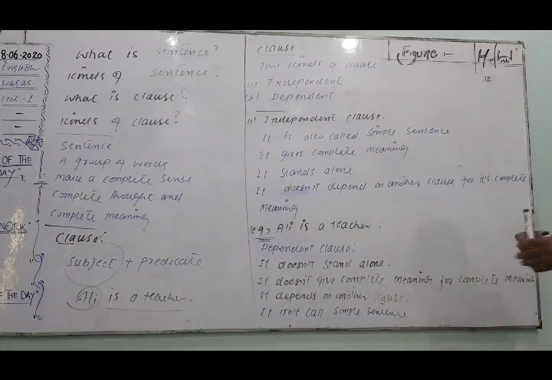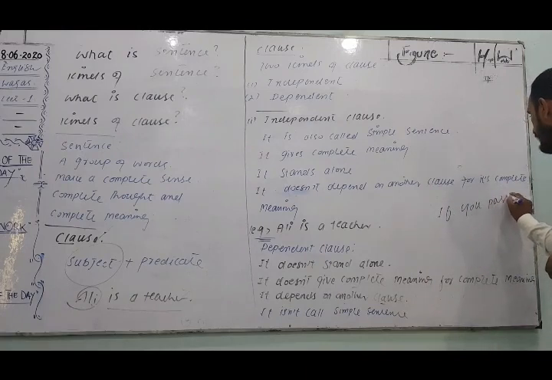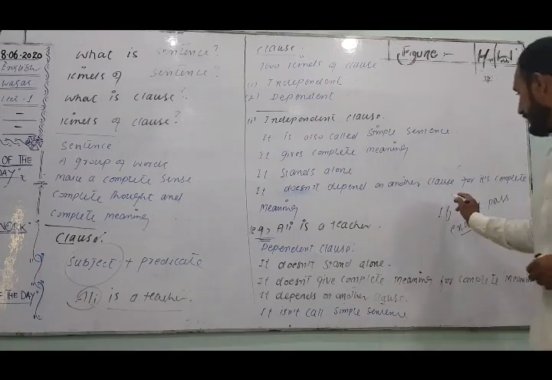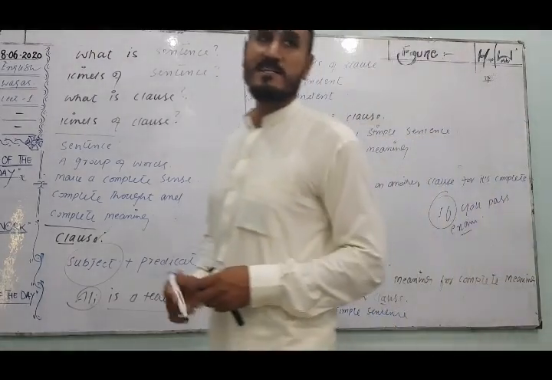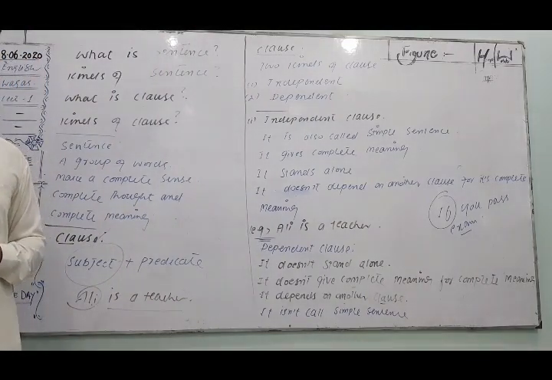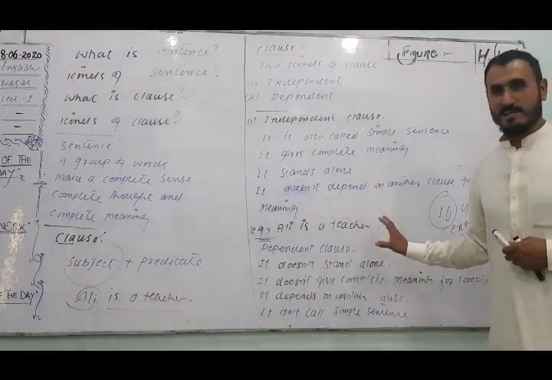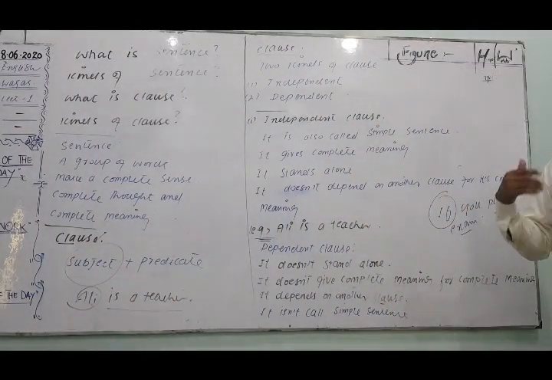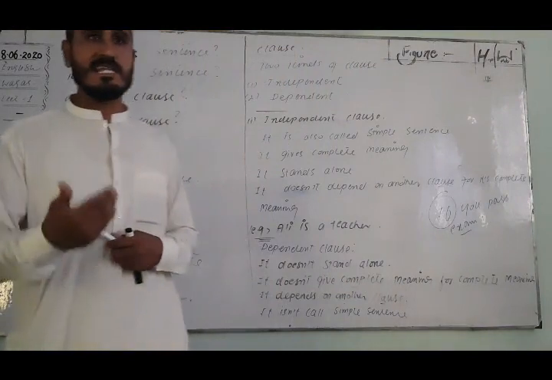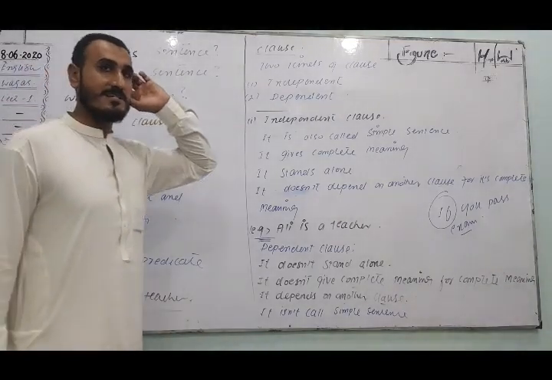For example, if you pass the exam: this is called a dependent clause. It depends on another clause for complete meaning. So it does not give any sense, any meaning. It needs another sentence for complete meaning. Without another clause, it does not give complete meaning. So here we will discuss kinds of sentence.